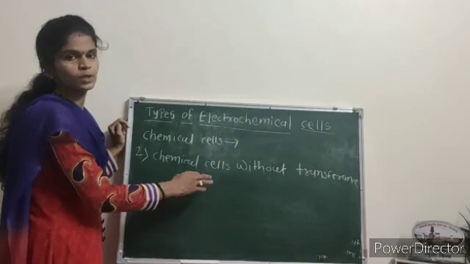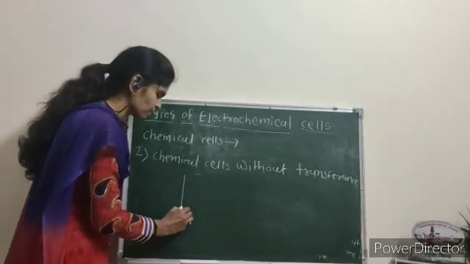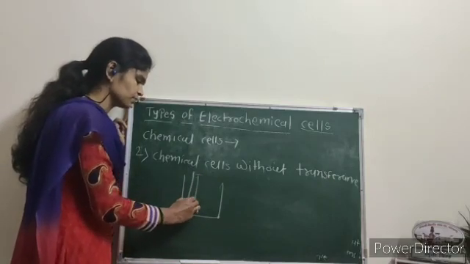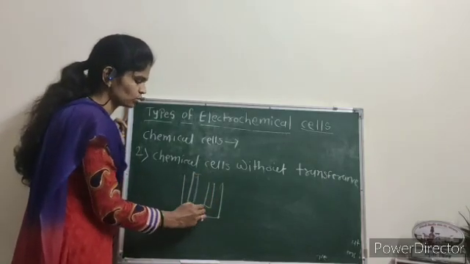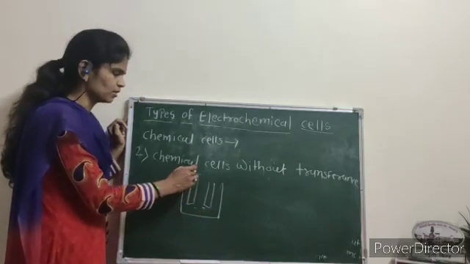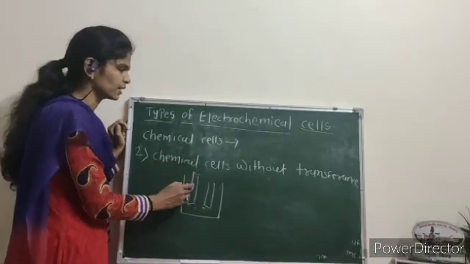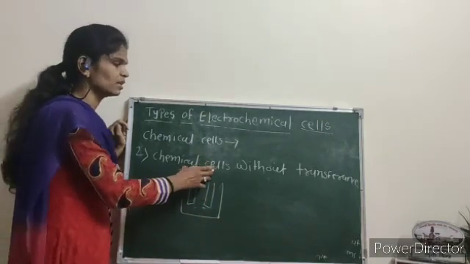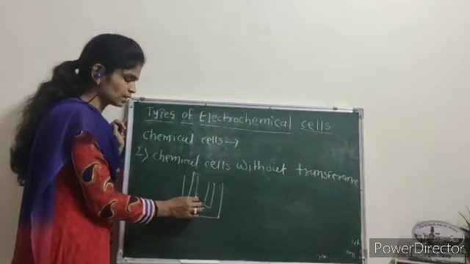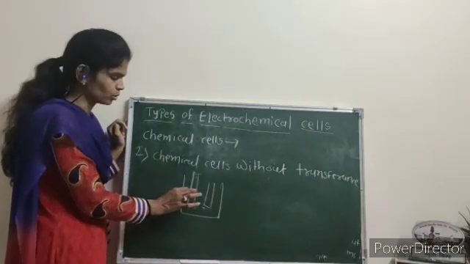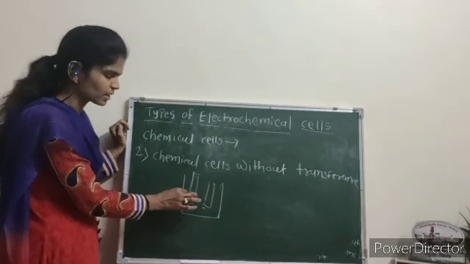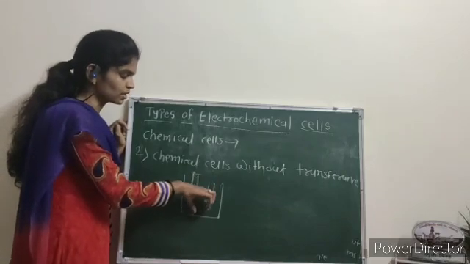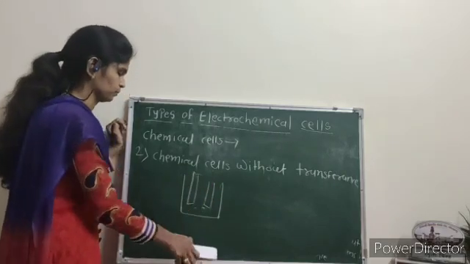Therefore it is called chemical cell without transference, because the two electrodes are dipped in only one electrolyte solution. Here, the two electrodes are dipped in the same electrolyte solution. Therefore, the reaction that takes place in this type of cell is called chemical cell without transference, because there is no transfer of any ion, as only one electrolyte solution is present and the two electrodes are dipped in it.